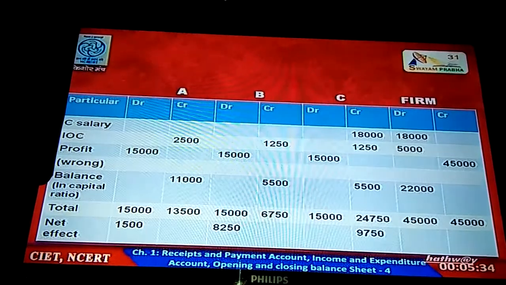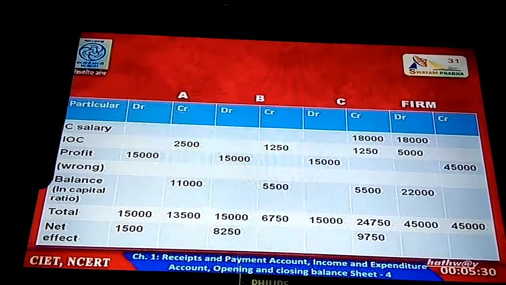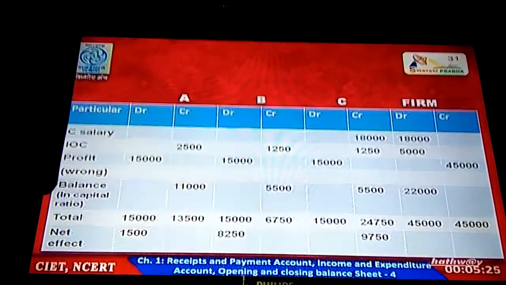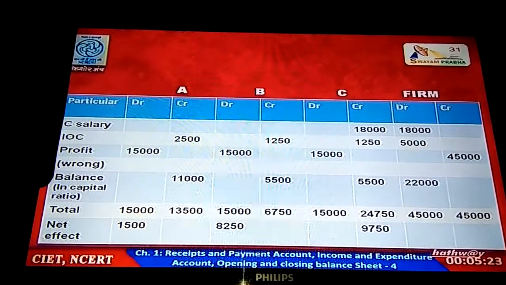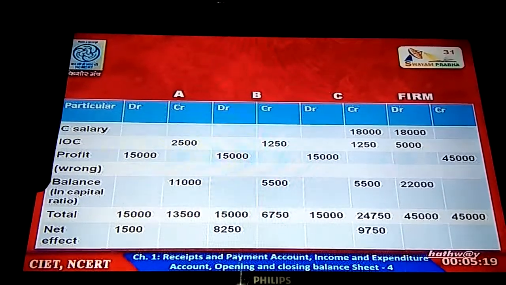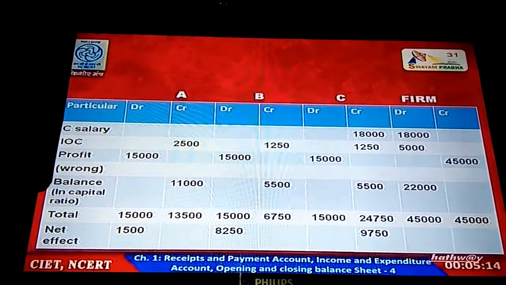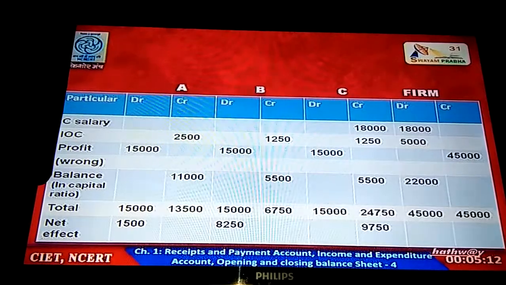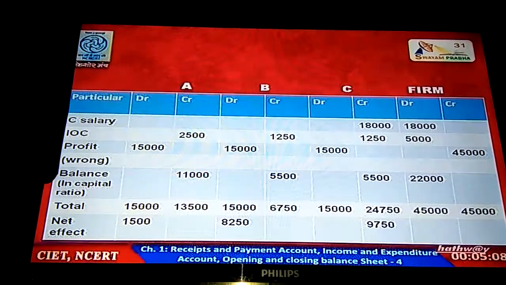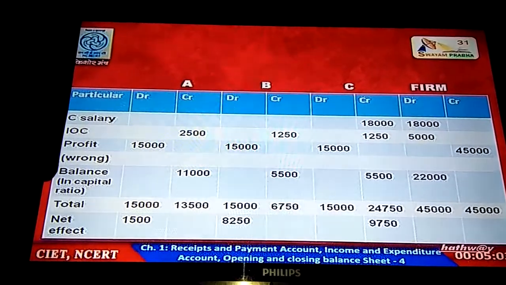Net effect, you can see debit side is more as compared to credit side under A's column with 1,500. So we will write 1,500 on debit side. For B, debit side is more and credit side is less. That is why again we will write the balance on debit side, that is 8,250. For C, debit side is less and credit side is more. So we will write the balance on the credit side, that credit side is more by 9,750.